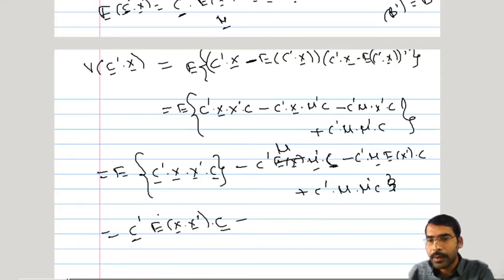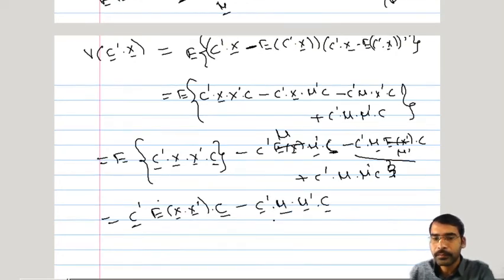This expected value of x prime is nothing but mu prime. So it is C prime mu prime C, C prime mu prime C, C prime mu prime C. So all these three terms are similar. So this plus minus one term will get cancelled and only one will remain. So this term will maintain C prime mu bar into mu prime C bar.